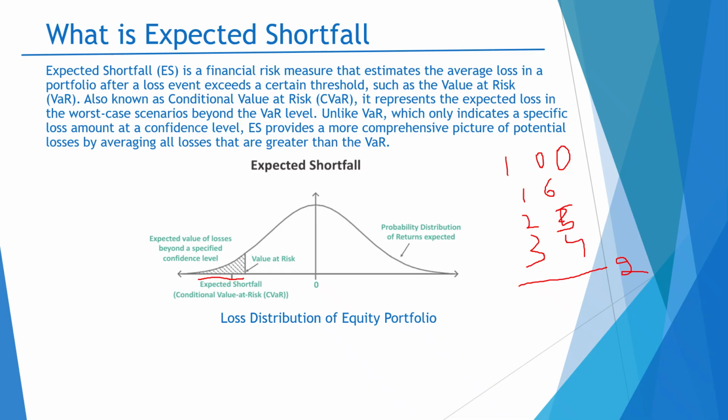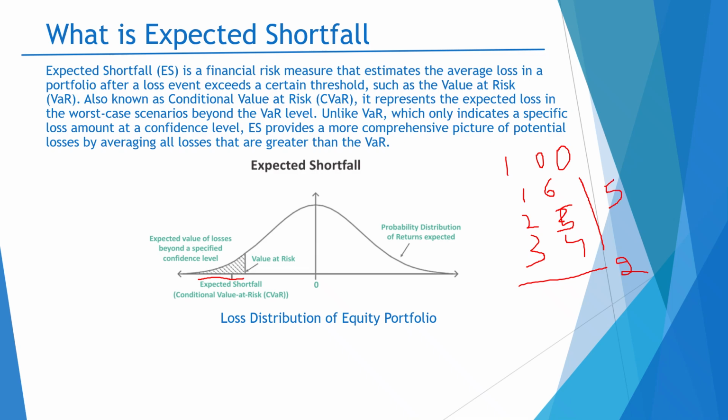To calculate the expected shortfall, we have to look into my losses beyond the VaR, and I have to take the average of all those losses. So the average of all the losses in this case is 5 million.